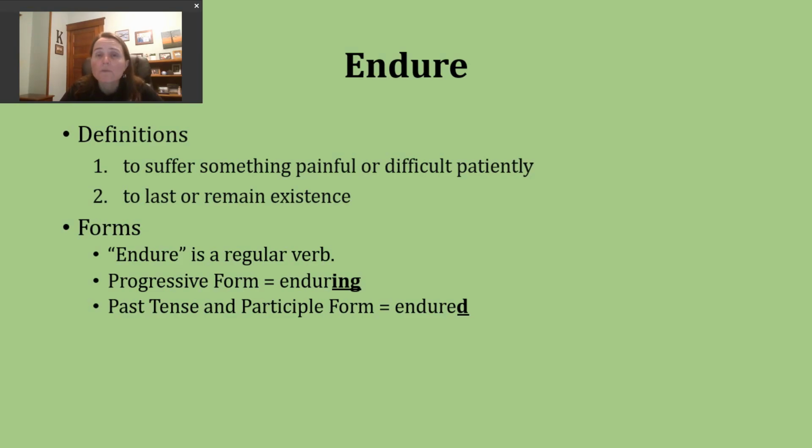If you want to make the progressive form of this verb, you're going to drop the E on the end before adding ing. That forms enduring. The past tense and the participle form of our verb can be made by just adding the letter D, since this verb already ends in an E. Our base verb, endure, ends in a voiced R sound. This means the ed ending is just going to make a D sound, and we're not going to add an extra syllable when we say it. The past tense and the participle form of the verb should sound like this: endured, endured.